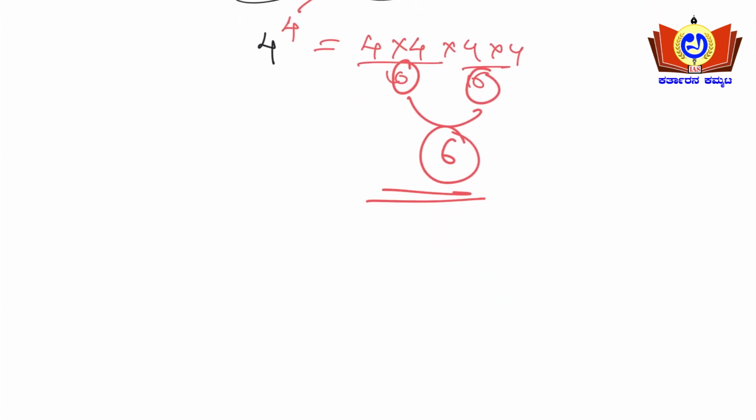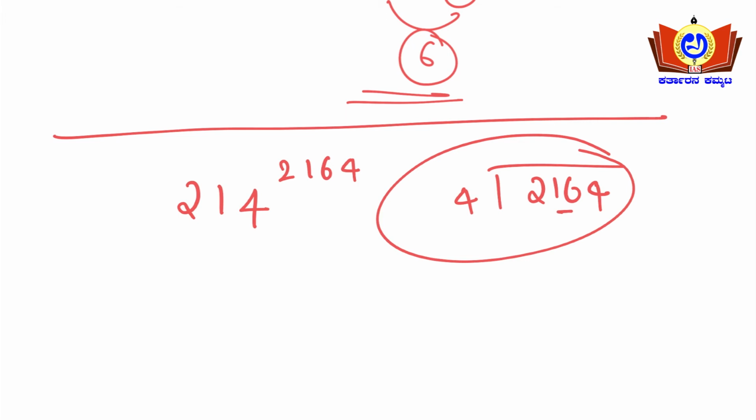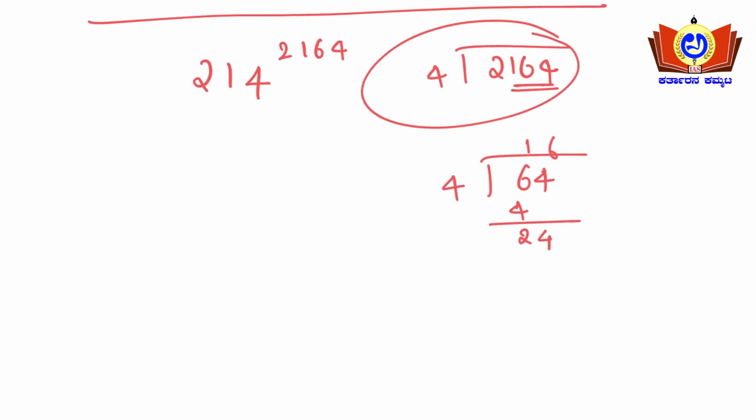One more time I'll solve for your reference, in a detailed manner. See here. What was the number? 214 to the power of 2164. So what you will do here is divide 2164 by 4, but because it's a larger number, we take only the last two digits here. So 64 divided by 4: 4 sixteen times, 4 sixes are 24 here, so the remainder is 0.